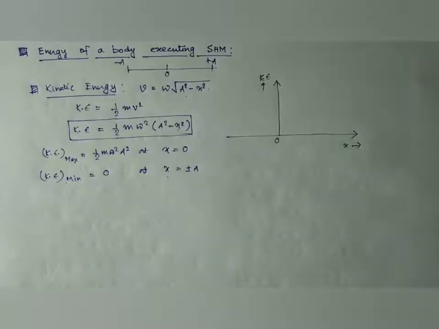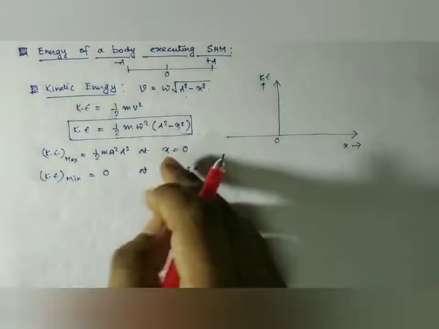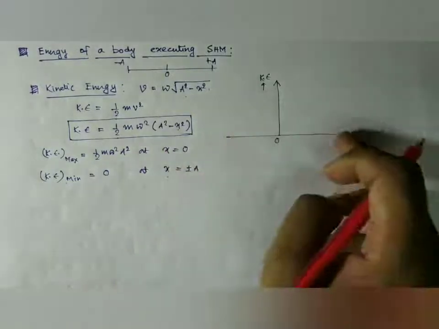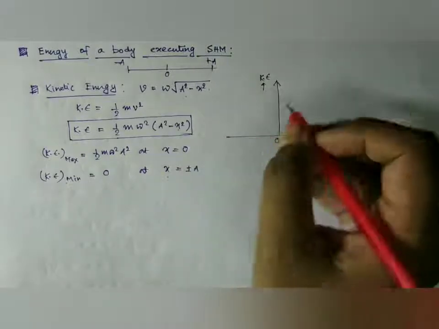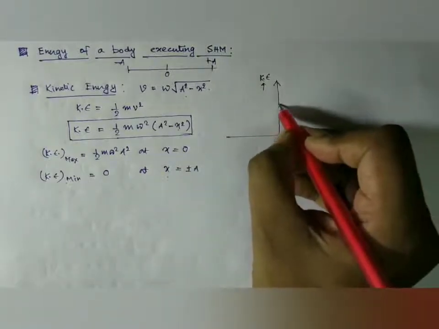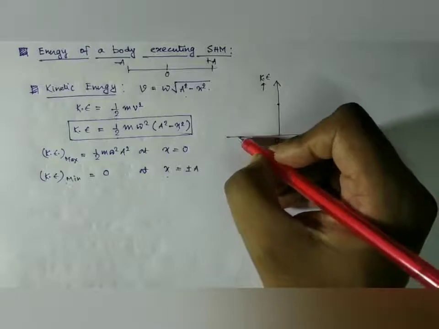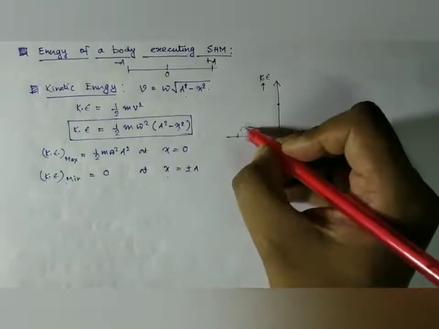So from here we obtain it is minimum at the two terminal points and maximum at the equilibrium position. So if we plot it, we obtain